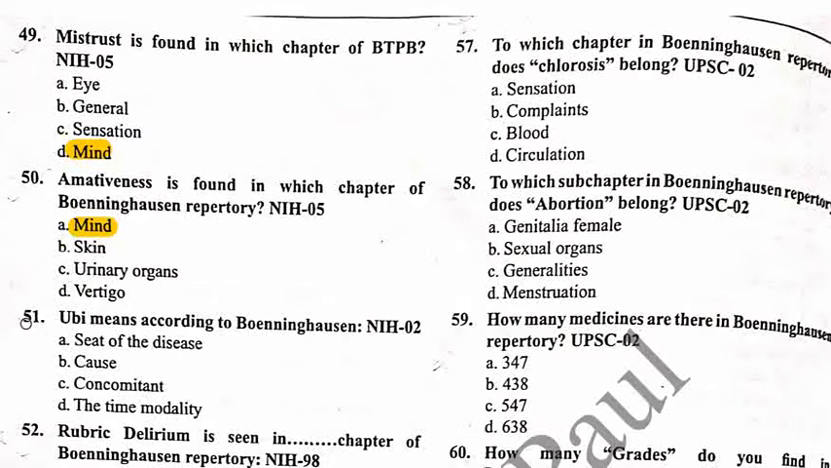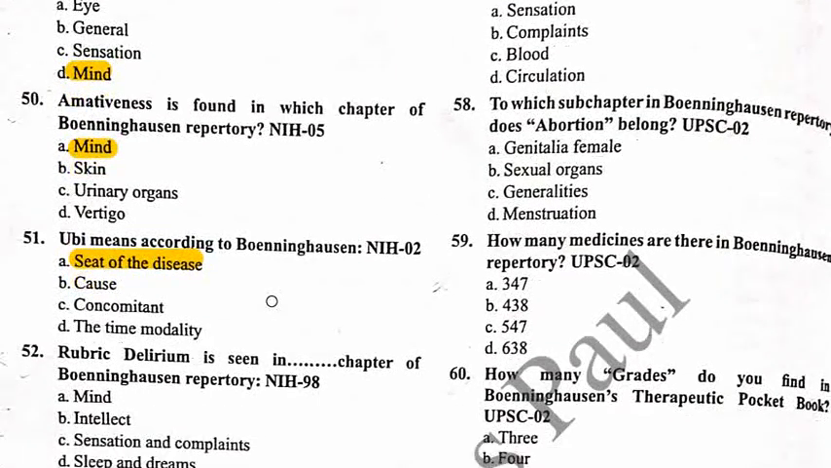The next question, 51: Ubi means, according to Bonninghausen, seat of the disease, cause, concomitant, or the time of modality. The correct answer is seat of the disease. I already told you that Ubi means the seat of the disease.